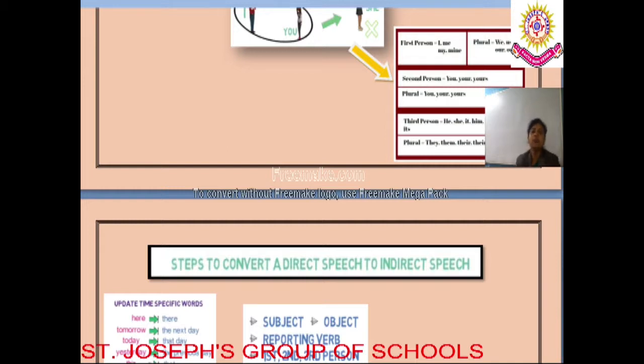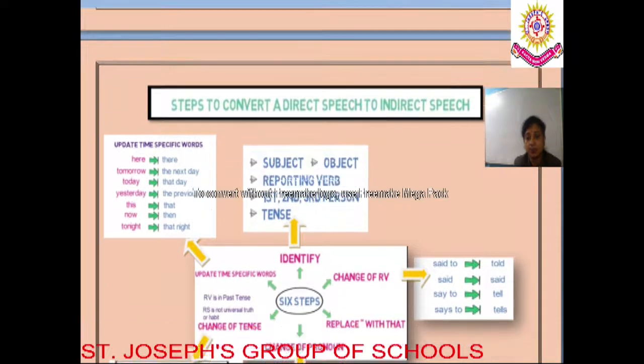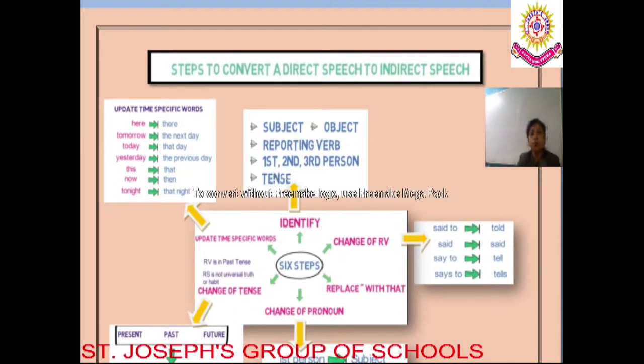So dear students, furthermore there are certain steps that we must follow when we are converting a direct speech into an indirect speech. How many steps are there? There are basically six steps that we must follow while converting. Dear students, you must be thinking that this is not mentioned in your book, but then why am I teaching you? As I already told you in the previous class, it is one of the important topics. Furthermore, while you solve the worksheet, you will require the help of all these 6 steps.